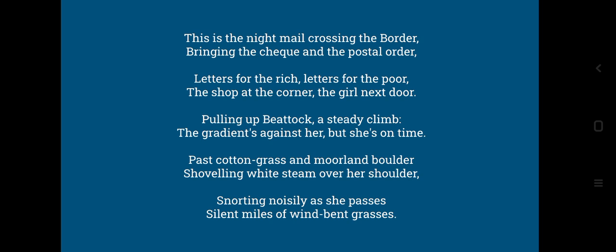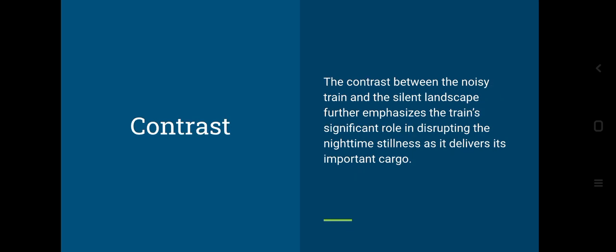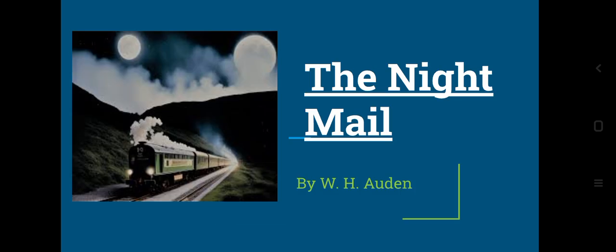Shoveling white steam over her shoulder. Shoveling is going through. So smoke, white steam. Earlier, the trains which used to be there, they worked on coal, and when they worked on coal, from the upper part they left smoke, right? They left much smoke, as you can see in this picture.